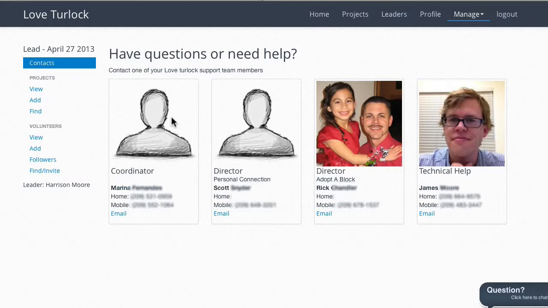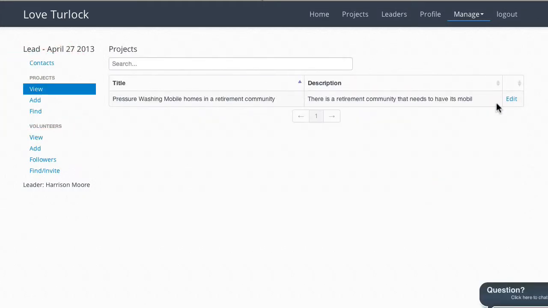At any point in time, you can edit your project, make fixes, or add additional information. This can be done by clicking View, then Edit, next to the project that you wish to edit.